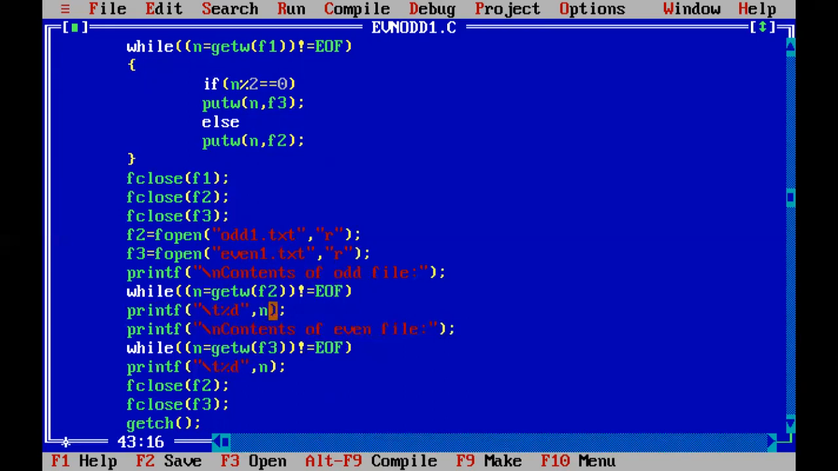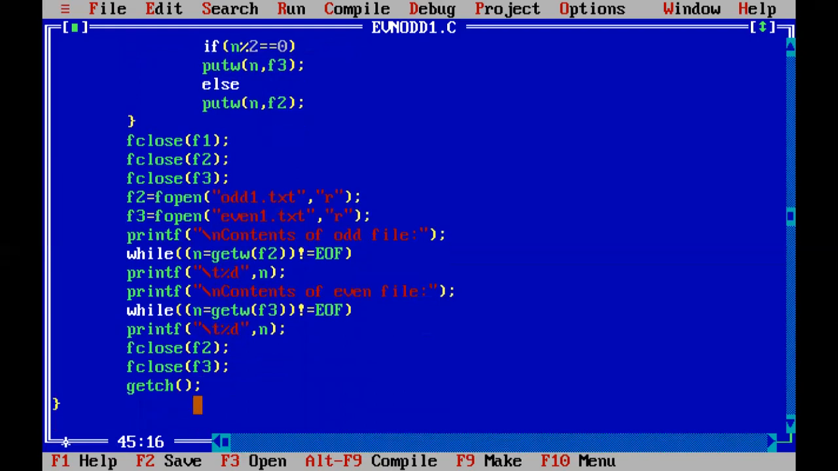We will print them. Similarly, we will do the same for f3, which is the file for even contents. We will get the numbers till we reach the end of file, and we will immediately close both the files. So this is all about the code.